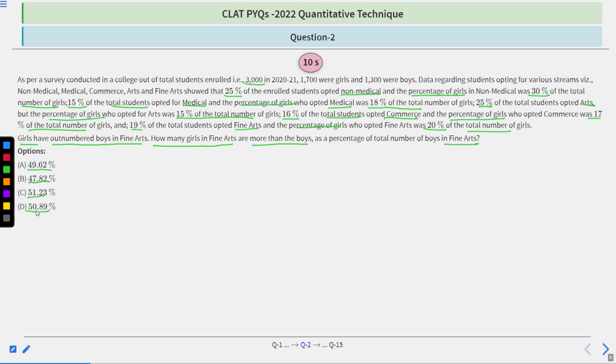I hope the question is clear. So you will have 10 seconds to try this question and then mark your options accordingly. After 10 seconds, we'll show you its correct option as well as its explanation. So your time starts now.